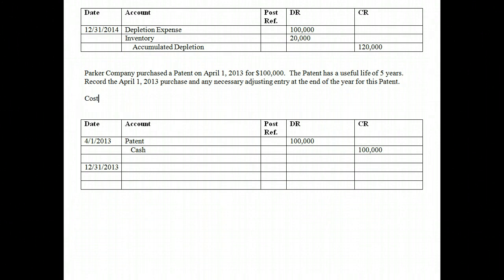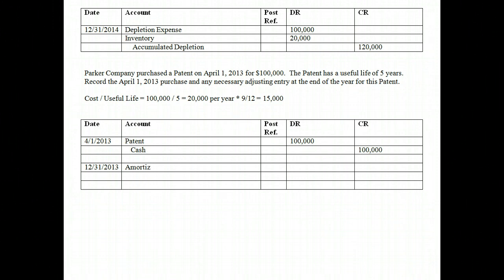So you simply take the cost of the intangible and divide it by its useful life. In this case, we paid $100,000 for that patent. We're going to divide that by its 5-year useful life, and we get $20,000 per year. Now in this case, remember we only purchased it on April 1st. So since it was purchased on April 1st, we're going to have to prorate it for 9 months, the actual number of months we held it. Had we purchased it on January 1st, we would record 20,000. But since we purchased this in April, we're only going to record 9 months. So 20,000 times 9 over 12 gives us 15,000. So for the patent, we get to amortize 15,000 for 2013.